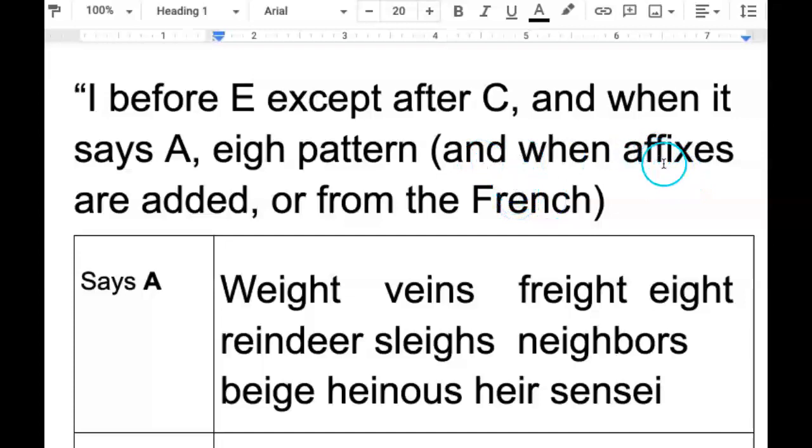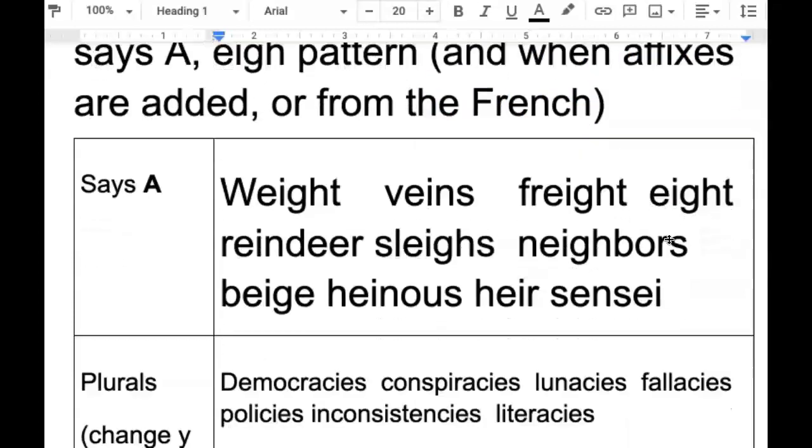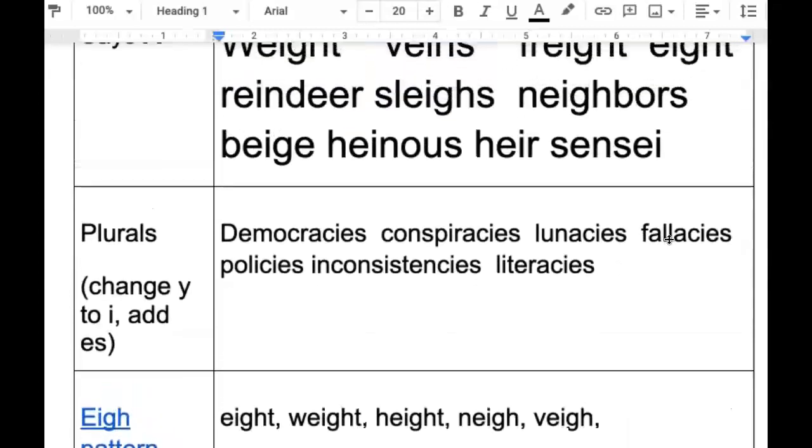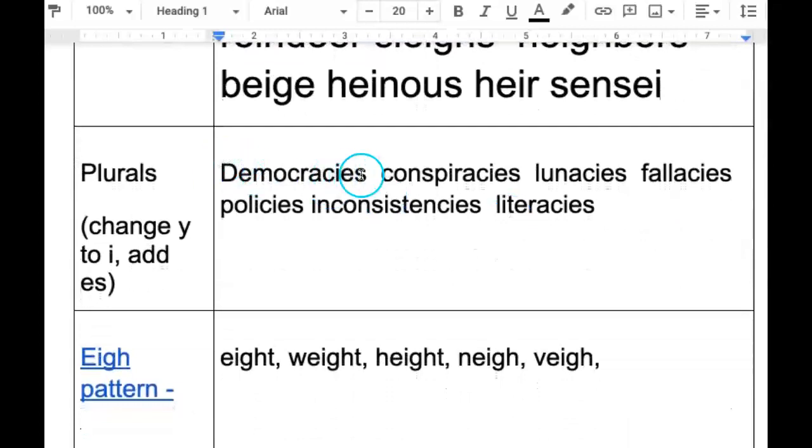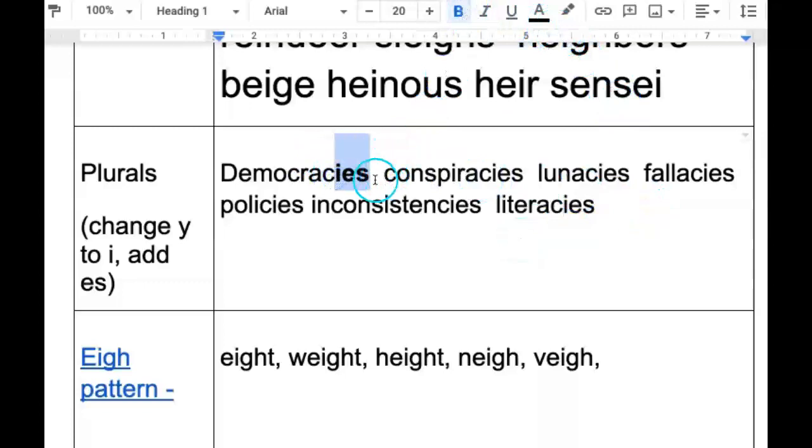Affixes, prefixes and suffixes. And when it's from French. So let's look at that. So a lot of the words that you saw listed, democracies, conspiracies, lunacies, fallacies, policies, inconsistencies, literacies. If you look at the spelling here, notice that these are plurals, where the original word was democracy.